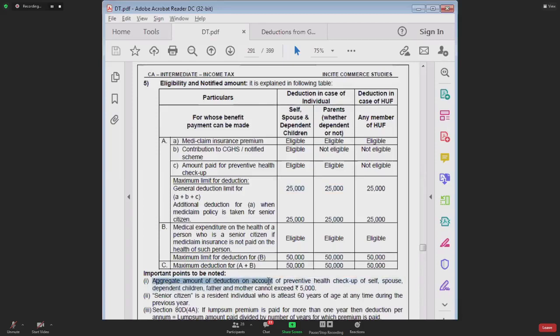The aggregate amount of deduction on account of preventive health checkup of self, spouse, dependent children, father and mother cannot exceed 5,000. This 5,000 is not a separate limit. It is not an extra limit for preventive health checkup. That 5,000 is part and parcel of this 25,000. Is that very, very clear? Let us try to take an example very quickly.